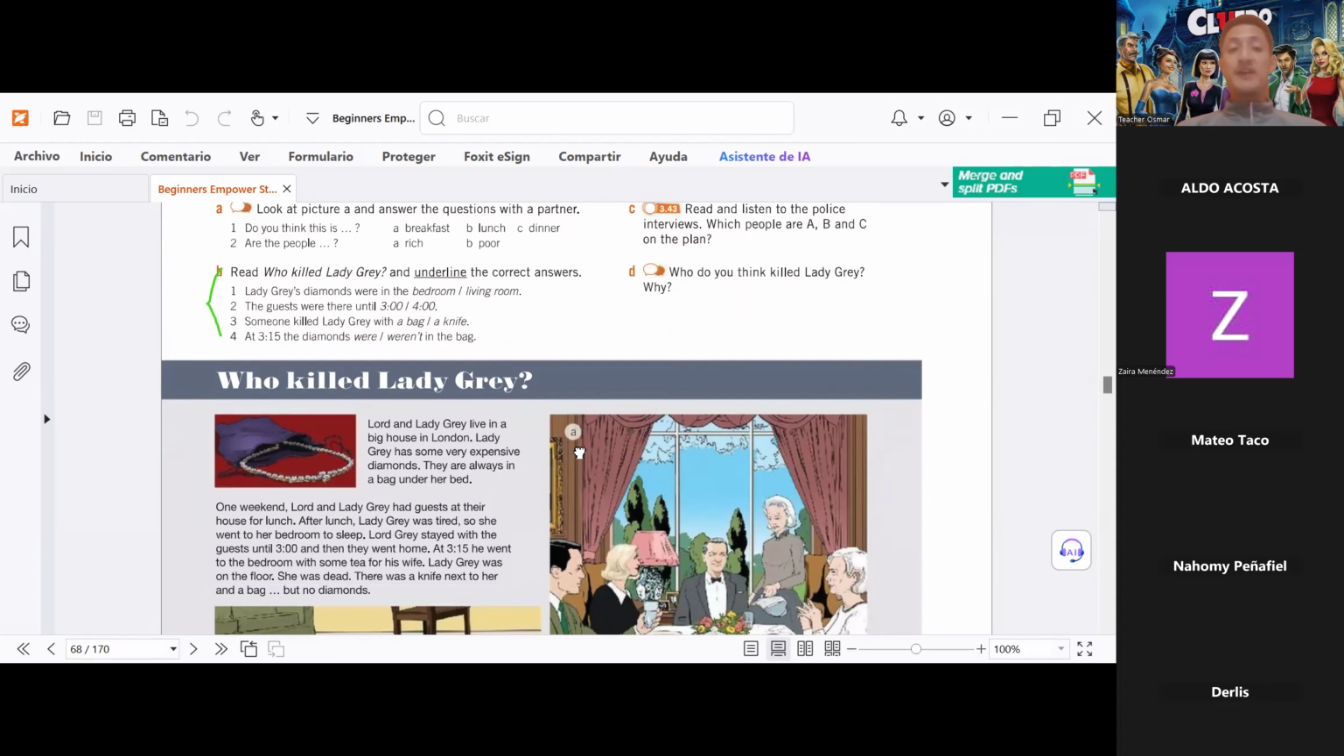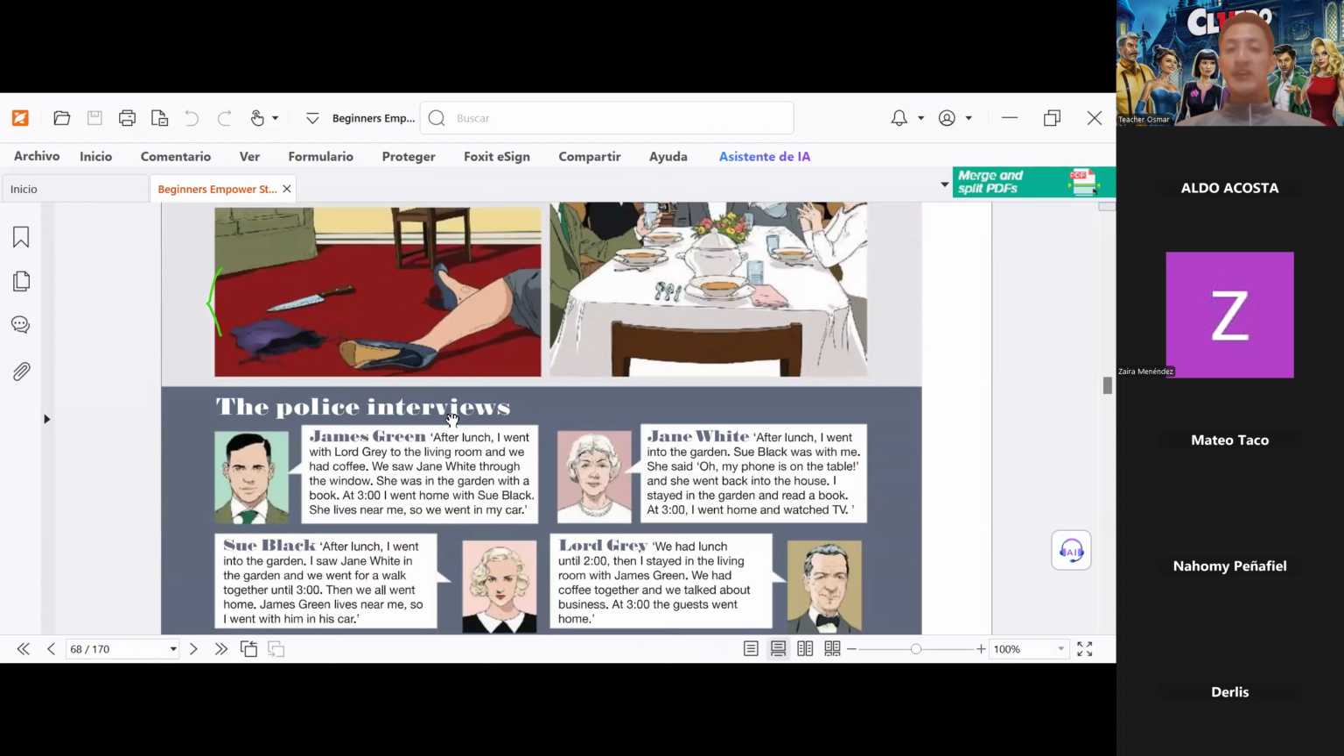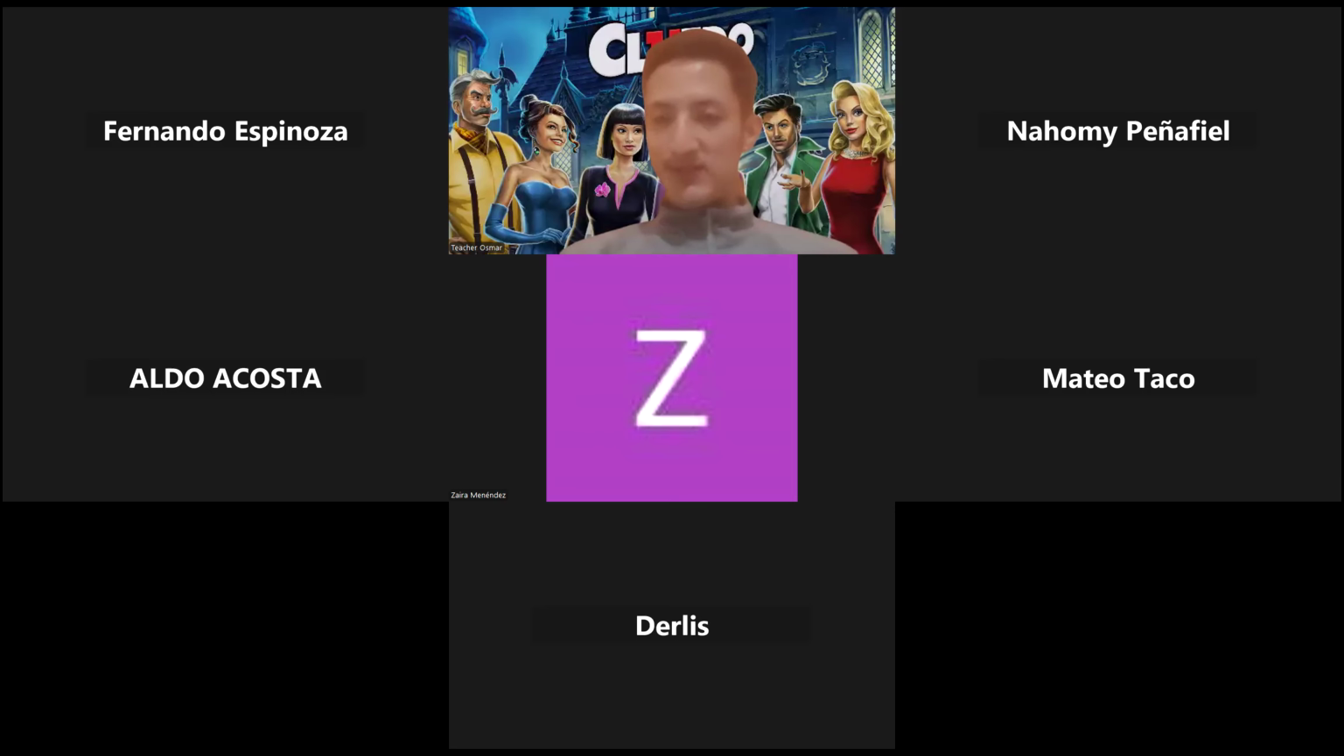Okay, together, my dear students, we have to answer these questions, the questions on section B, and we need to identify who killed Lady Grey. Who killed Lady Grey, okay? James Green, Jane White, Sue Black, or Lord Grey. ¿Estamos? We got it, my dear students. Any question? ¿Alguna pregunta, please? Do you have any question?